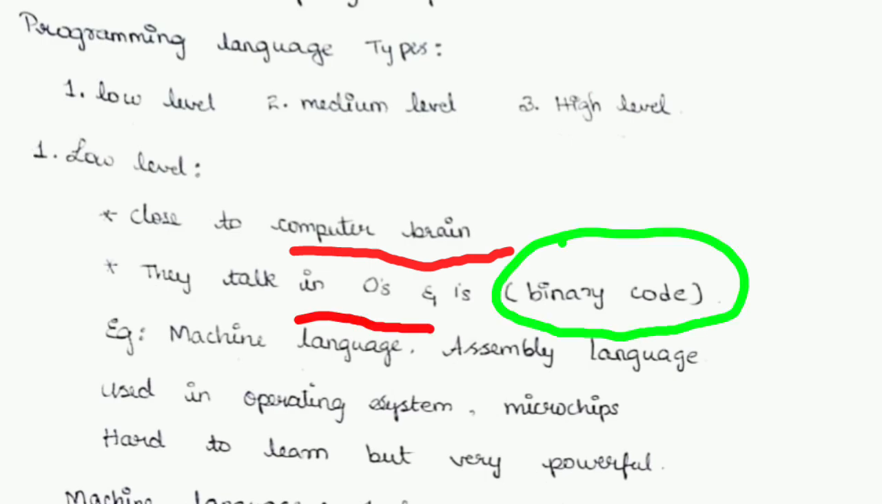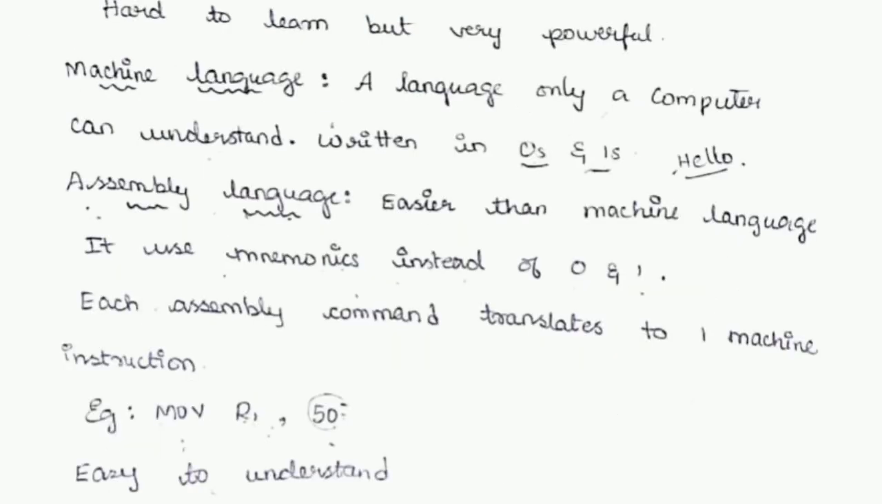That is what we call machine language and assembly language. It is majorly used in operating systems and microchips in washing machines. It's very hard to learn but very powerful. You may be asking what machine language and assembly language are, so let's see machine language first.